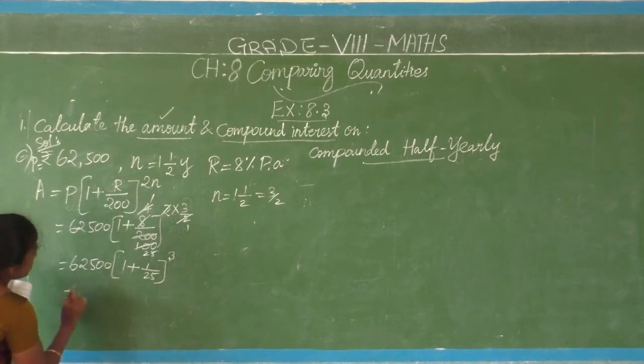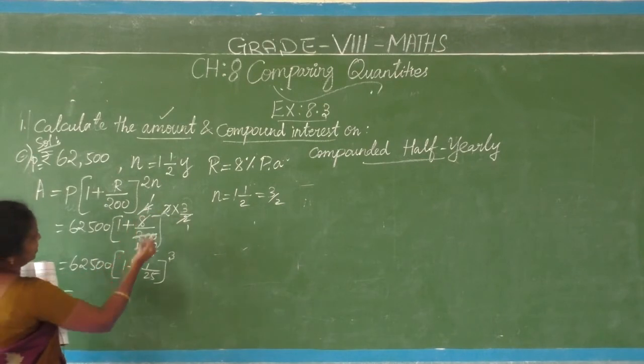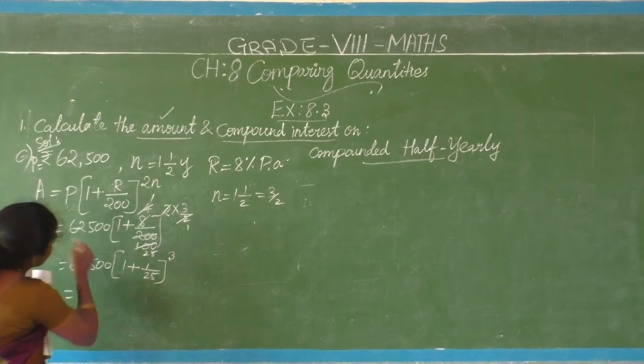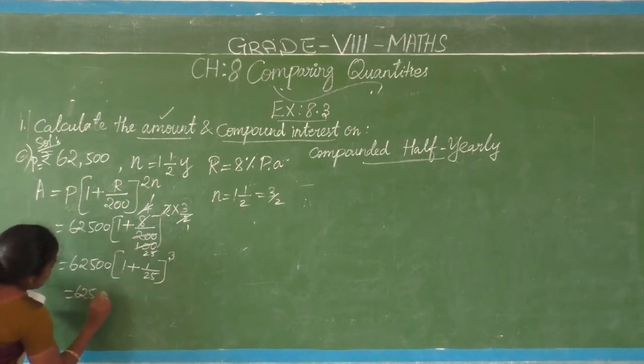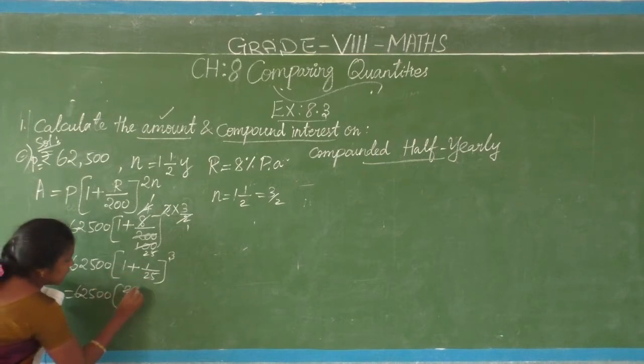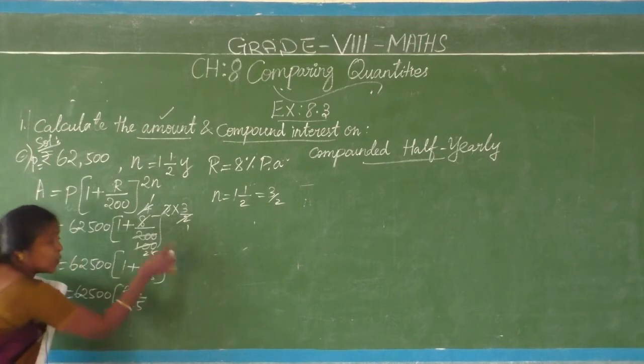Clear? So mixed fraction now change into improper. So what comes? 1 plus 1 by 25, 25 ones are 25, 25 plus 1, 26 by 25 the whole cube.